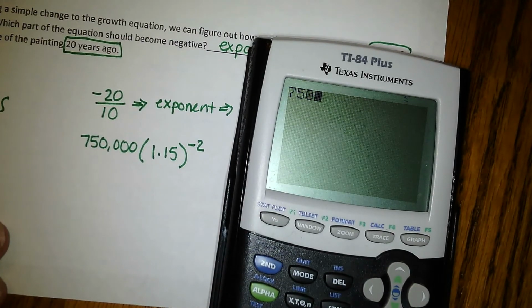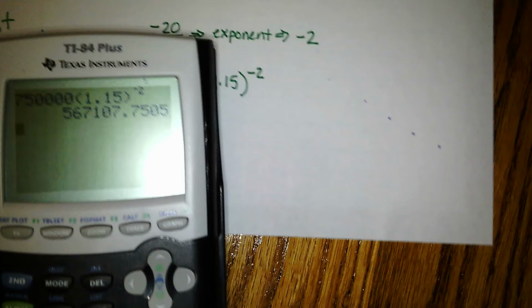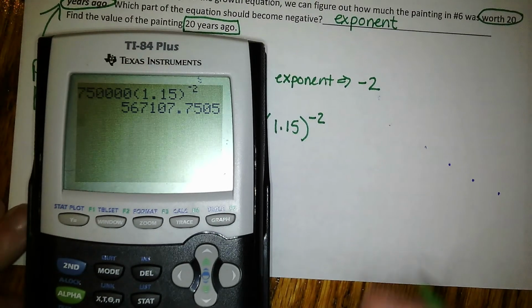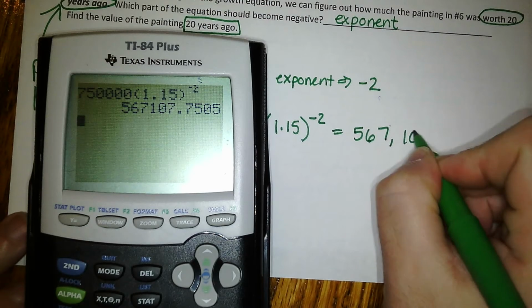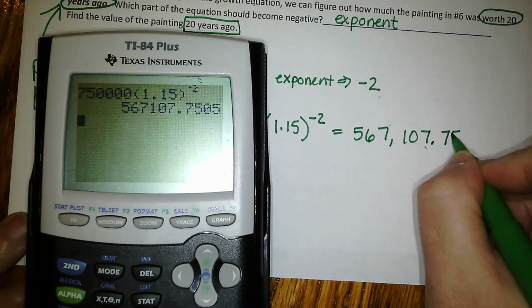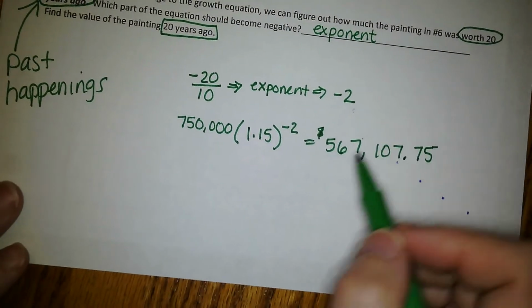So I'm doing 750,000 times 1.15, but I want to know what it was worth 20 years ago. And look at that. This is how much it grew. There it is. You've got $567,107.75.